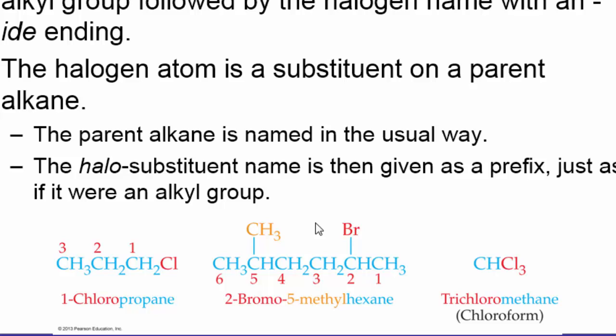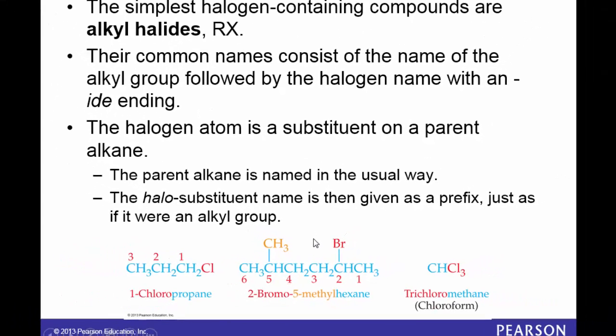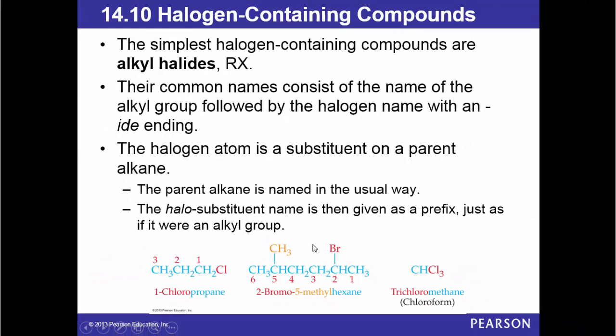Bromo has a higher priority in numbering and also in naming. So 2-bromo-5-methylhexane. So the halogen atom is a substituent on the parent alkane.